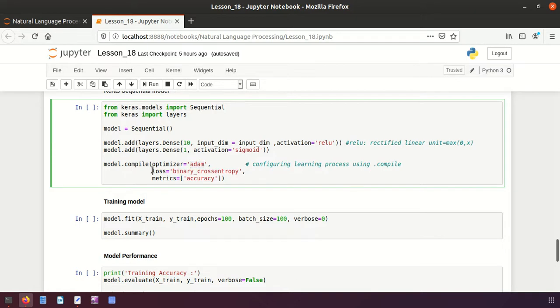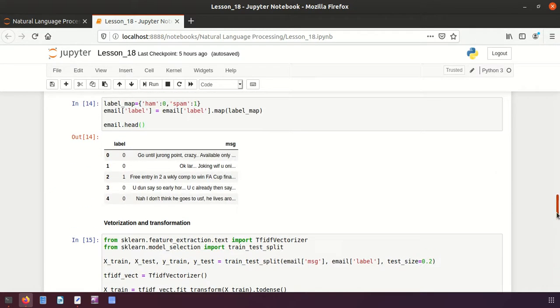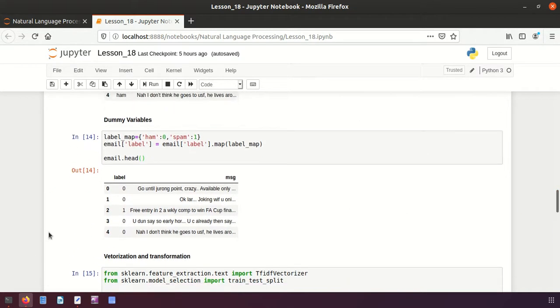And then we have loss is equal to binary cross entropy. Here this loss can take two values. It depends on the predictors, whether it is binary or categorical data. In this case for us it is binary, that's why I have put binary here, because we have only two values. The labels are 0 and 1, ham and spam.